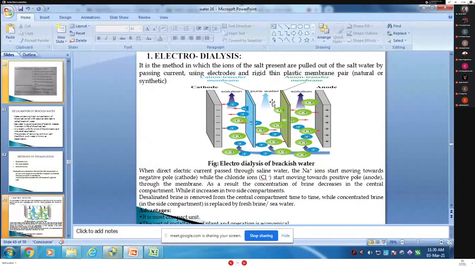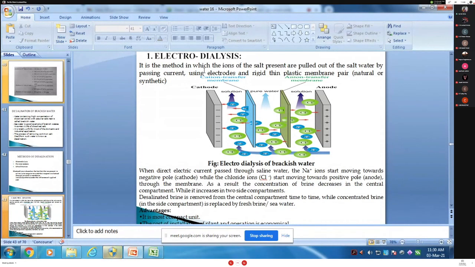Pure water can be formed in the center part, and the concentration increases in both side compartments. We get pure water from the center because the brine level decreases. It is replaced by fresh water or seawater.